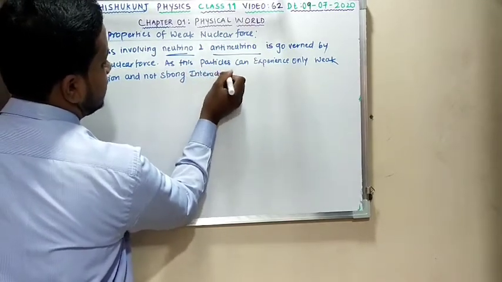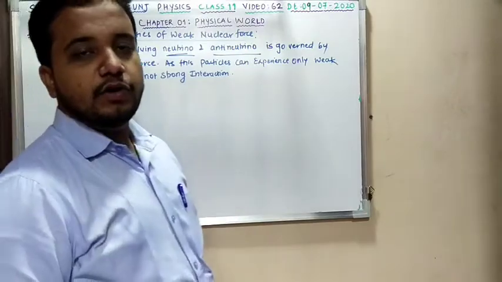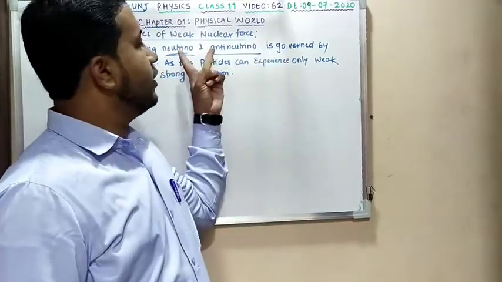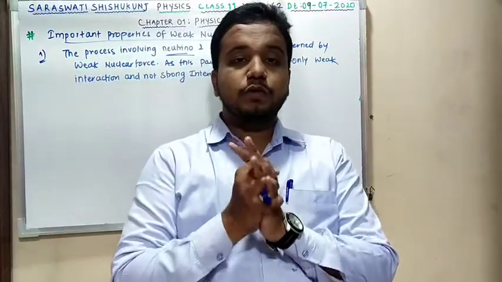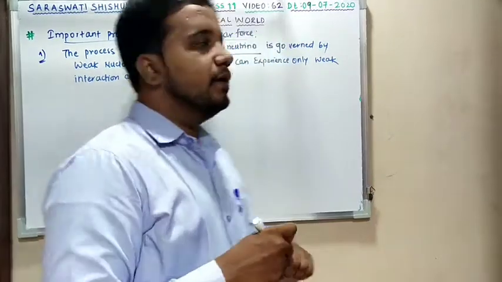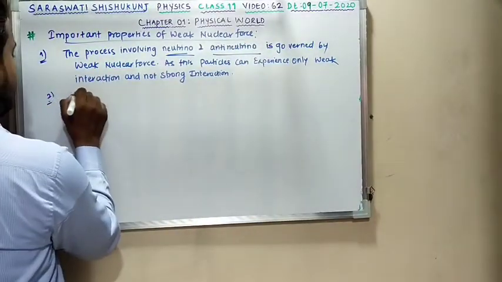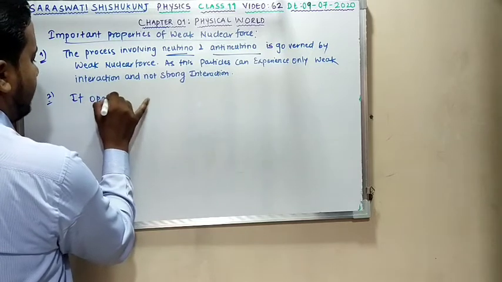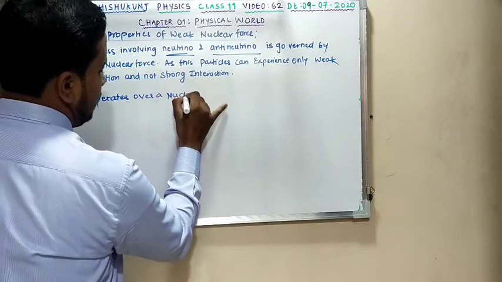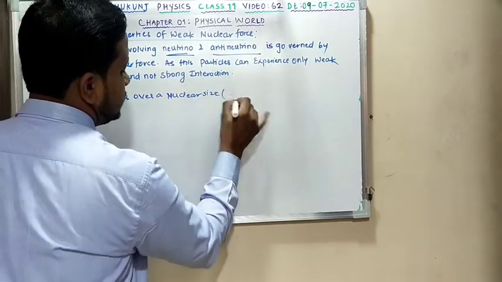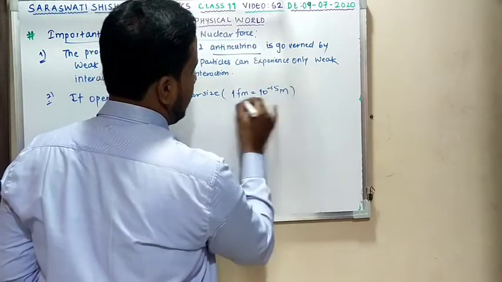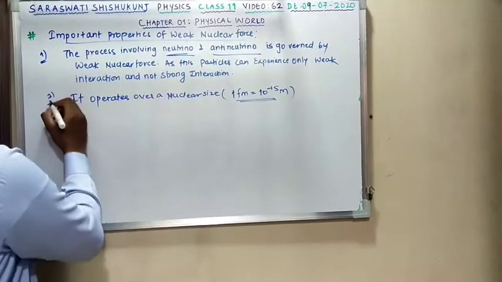So any nuclear process involving neutrino and antineutrino, you will be able to see that the process is governed by weak nuclear force, because interaction between neutrino and antineutrino is experienced only with the help of weak interaction. There is no strong interaction between them. Is this clear? Second point, it roughly operates over a nuclear size that is very short, that is 1 Fermi, that is 10 power minus 15 meters. Is this clear? Hope it is clear.